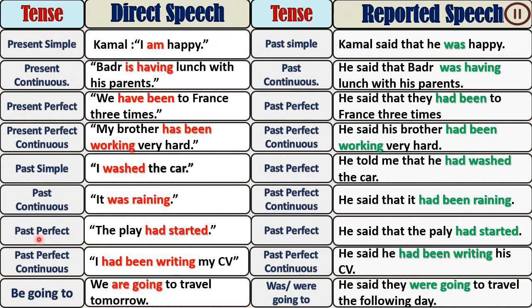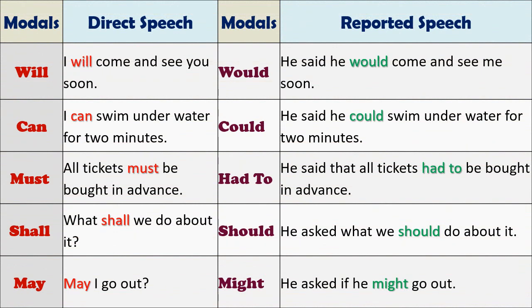Present, past, and so on. Number 2 we said modals. We don't change all the modals, but the modals completely change. We have these modals. Will, in indirect speech becomes, in reported speech, would, can, could, must, had to, shall, should, may, might. Very easy.